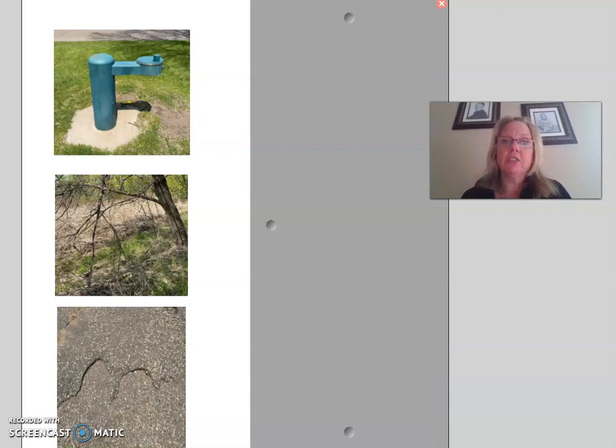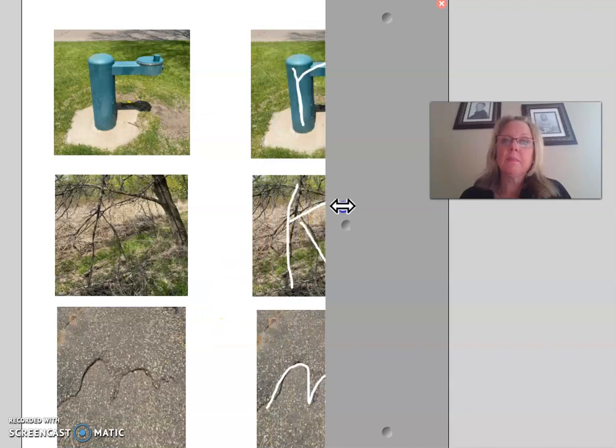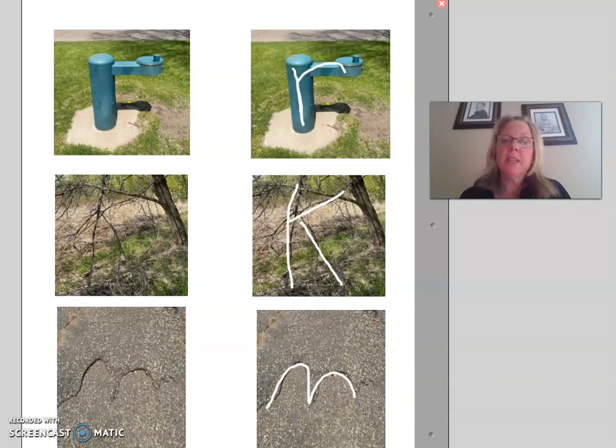How about these pictures? This is a drinking fountain at a park by my house. These are some branches falling off a tree. And this is some asphalt. Did you see those same letters?